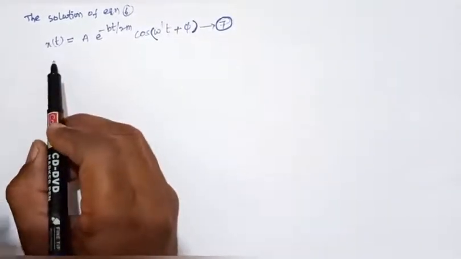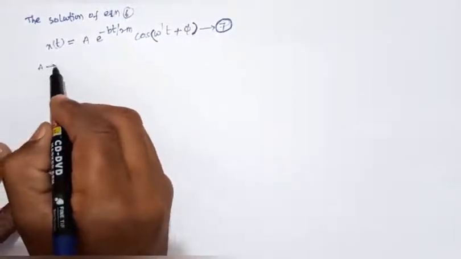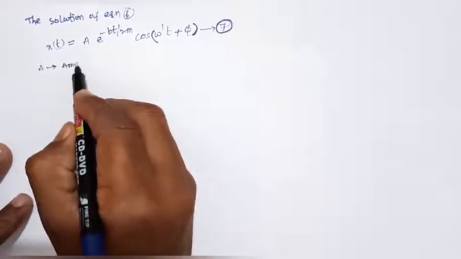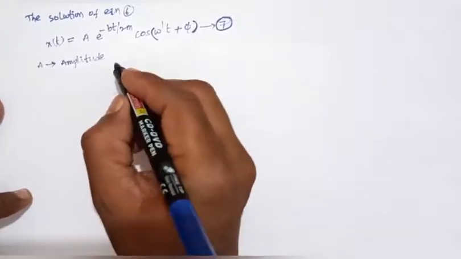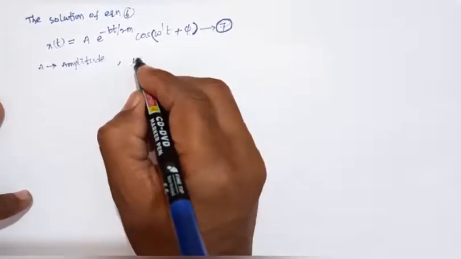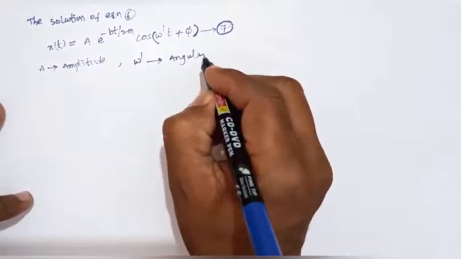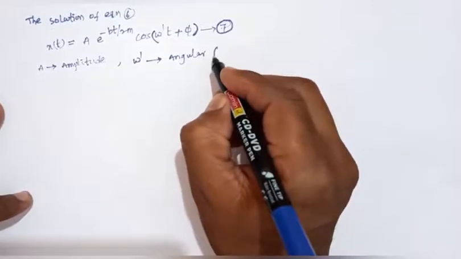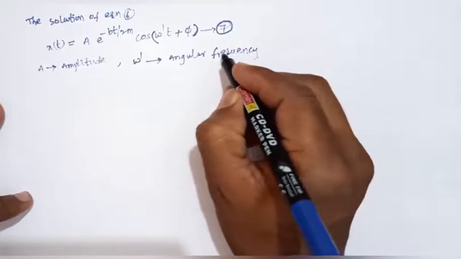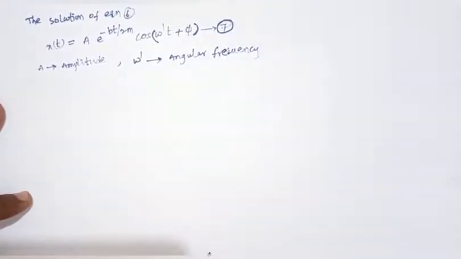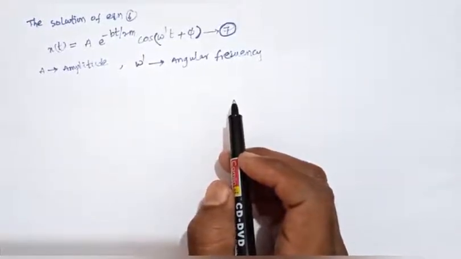Here x of t is the displacement, A is the amplitude, and omega dash is the angular frequency, or angular velocity, of the spring block system.